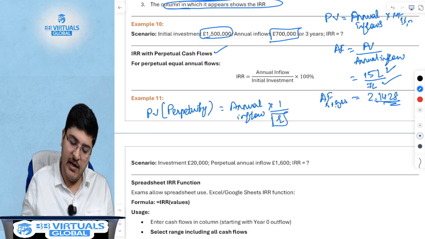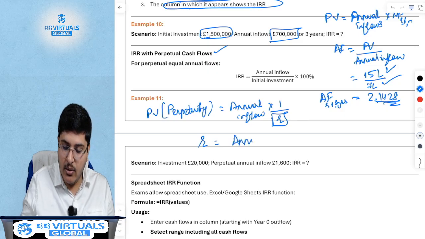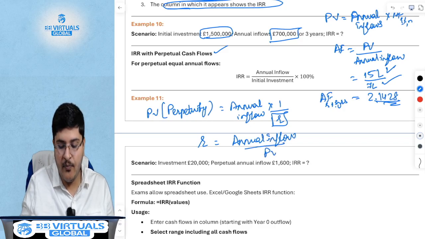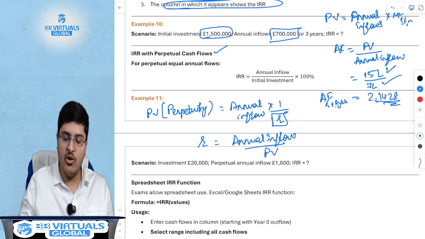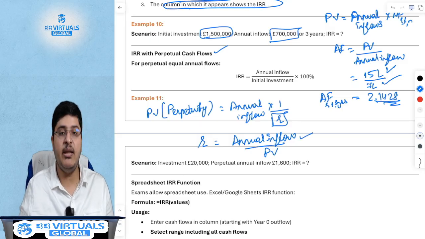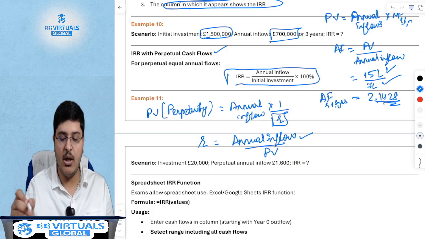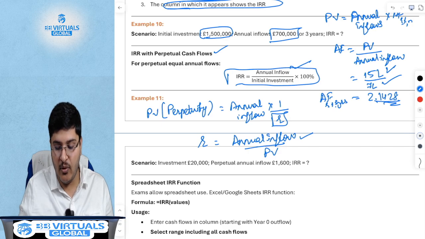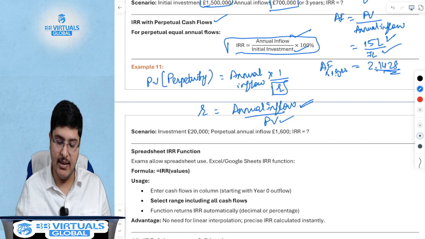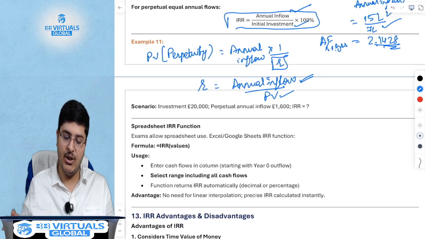So if you want to find the IRR, you will say R is equal to annual inflow divided by present value. Correct? So you don't need to mug up the formulas. You can simply think of the logic and you will be able to derive the formula. So the formula is nothing but your annual inflow divided by the initial investment. Initial investment is the present value of all future cash inflows.